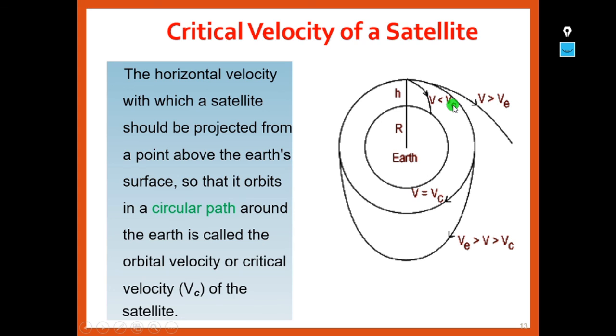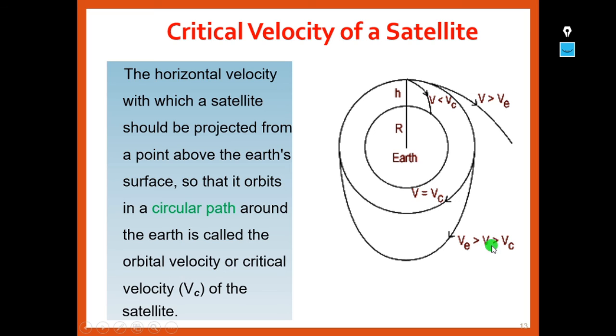If v is less than vc, then the body falls in towards the earth. And if v is greater than vc, that means if the velocity is greater than the escape velocity, then the body moves away from the earth. It shoots off into space without returning back to the planet.